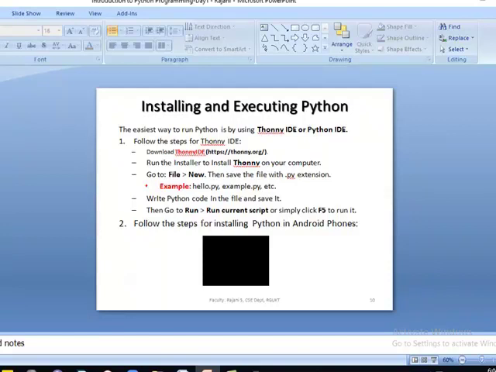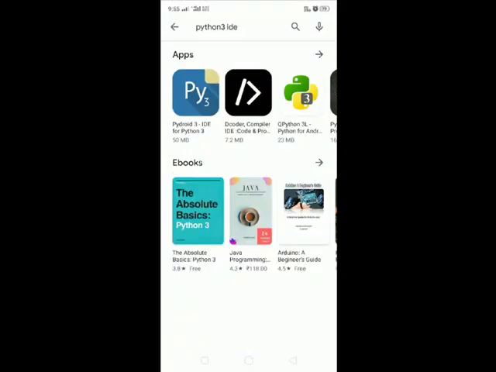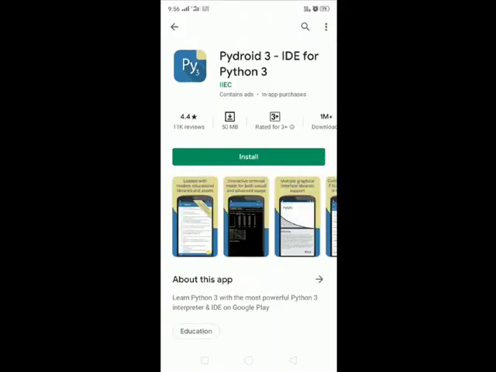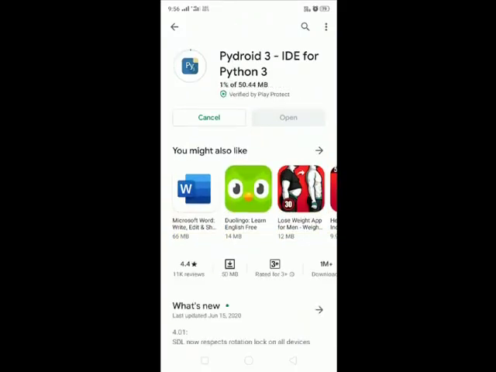But if you don't have a laptop, just install a Python app on your mobile phone. So I'll tell you how to download it and how to use that app. To run Python programs on your mobile, just type Python 3 IDE in your Play Store to install that app. So select the first one, that is Py3, and install it. It takes a few minutes to download. Now click on open.